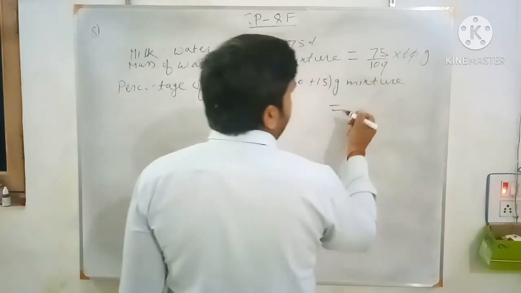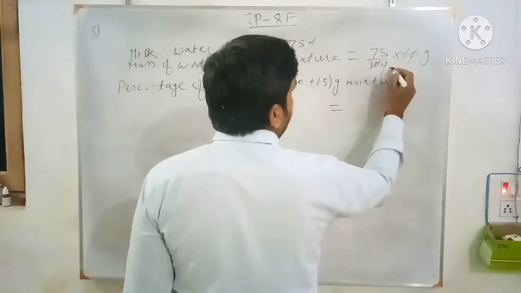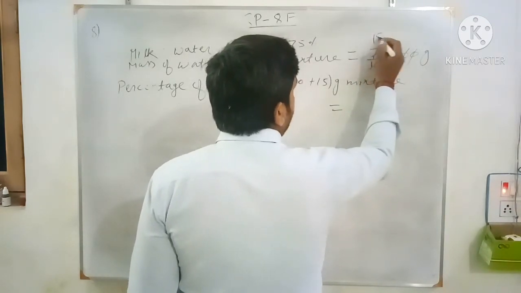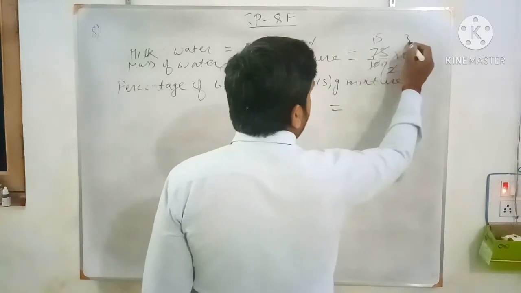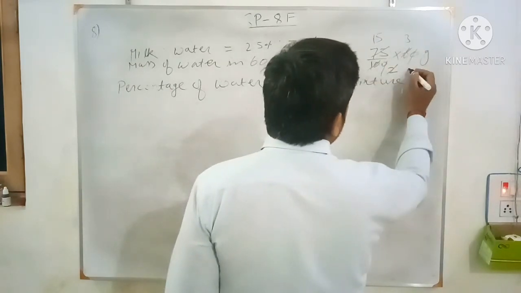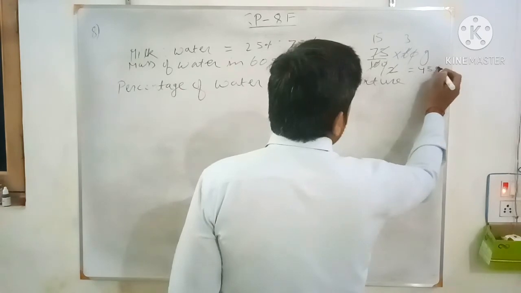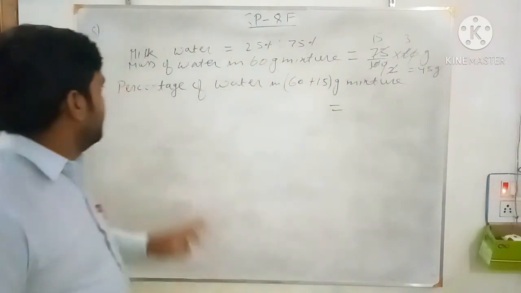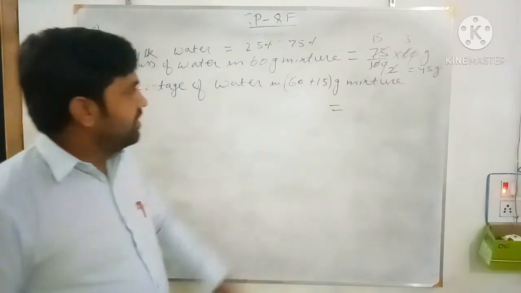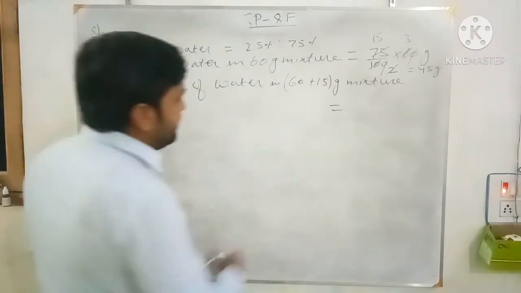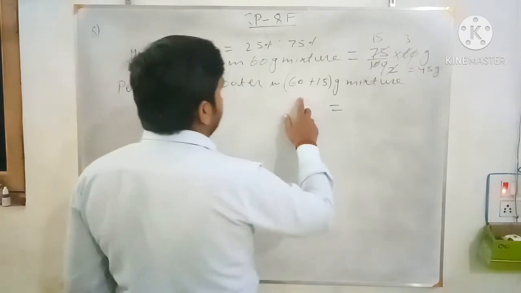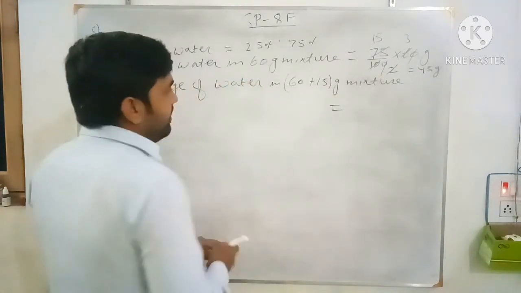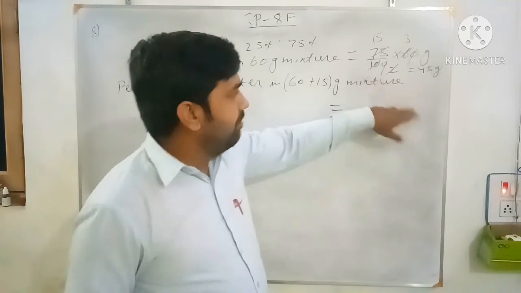0 0 cancel. 5 2 are 10, 5 15 are 75. 2 1 are 2, 2 3 are 6. That is 15 3 are 45 gram. So in 60 gram, 45 gram is water. Now in this 60 plus 15 gram mixture, 15 gram water is added.